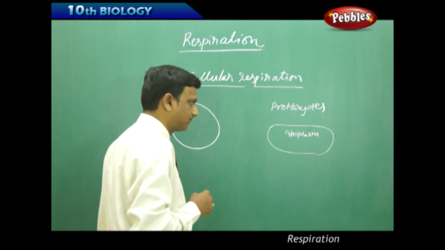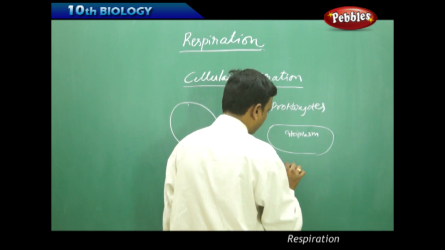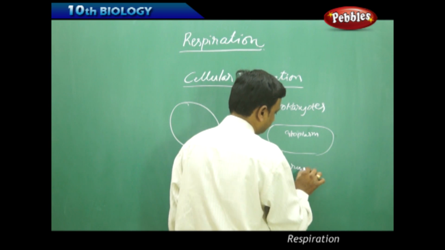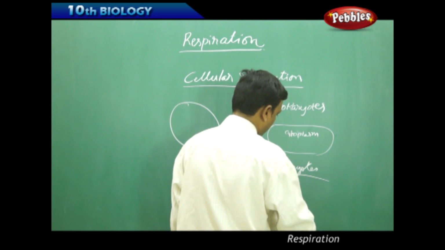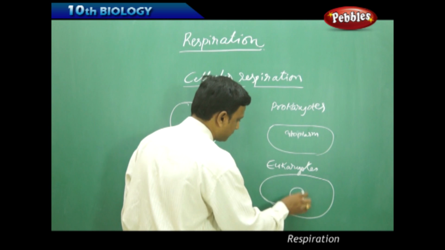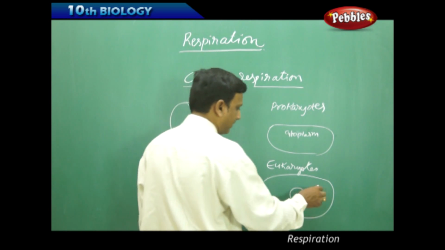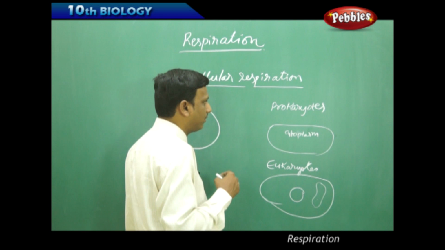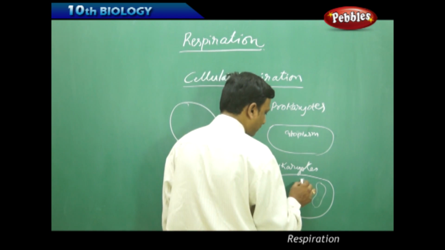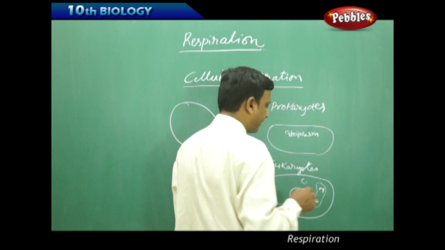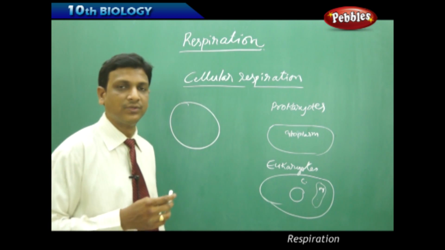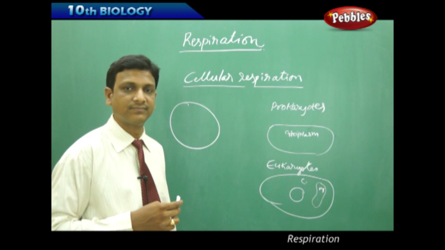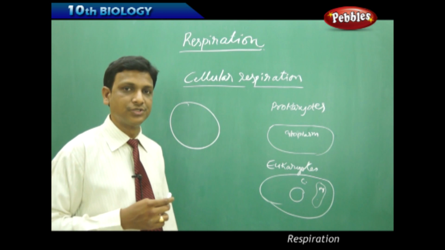In prokaryotes, cytoplasm. If you see the eukaryotic cell, in the eukaryotic cell there are special organelles called mitochondria. So the cellular respiration takes place in the cytoplasm as well as mitochondria. So in both the places it takes place in eukaryotic organisms.